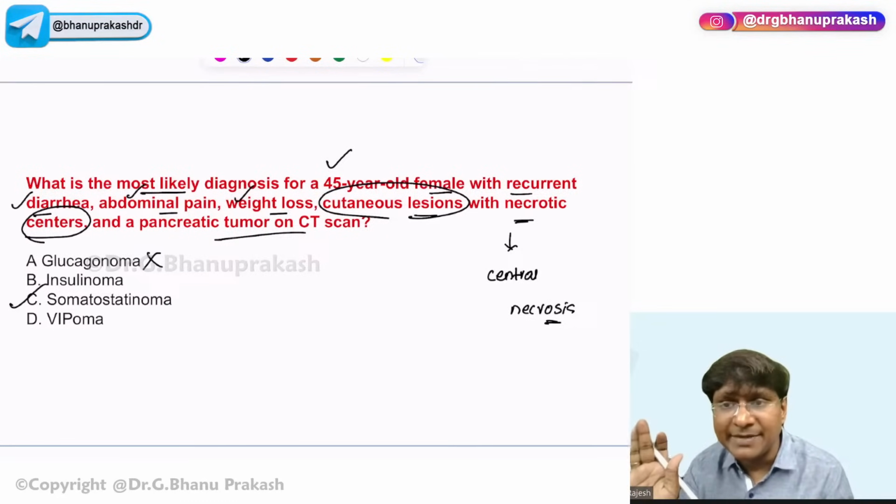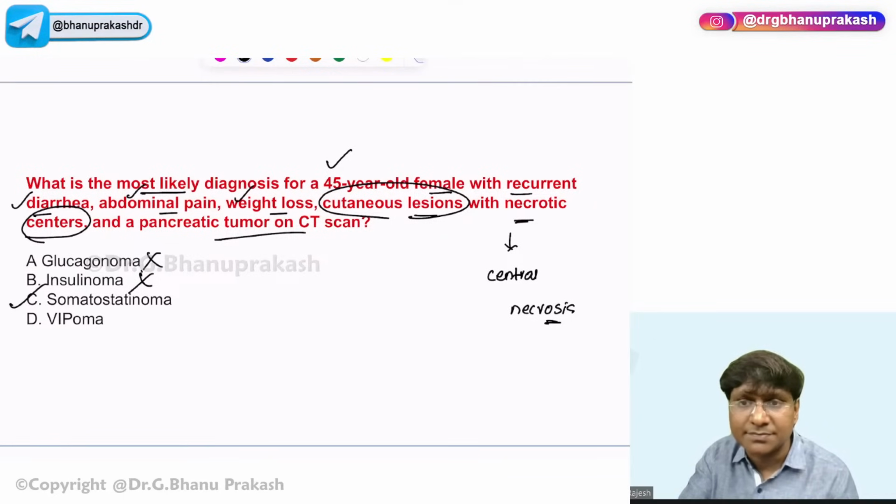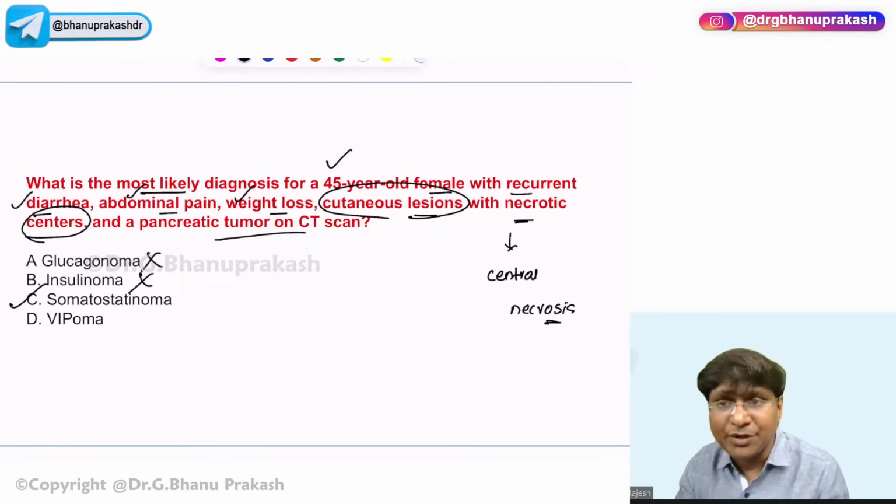Insulinoma is completely ruled out because these patients will have recurrent hypoglycemia, and they will not have this diarrhea and weight loss. Okay, weight loss can be there, but diarrhea will not be there. And you take VIPoma. VIPoma, yes, they will be having diarrhea. Diarrhea is a very common symptom in patients with the VIPoma.